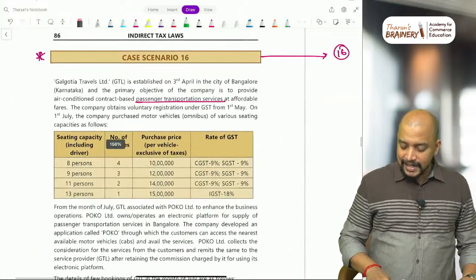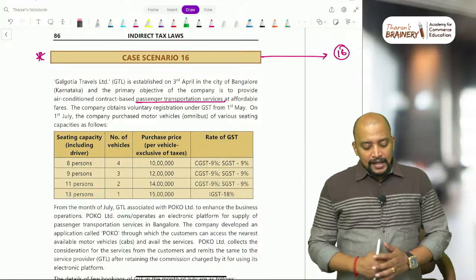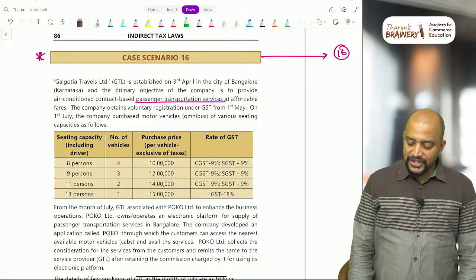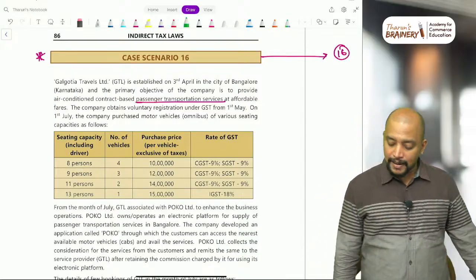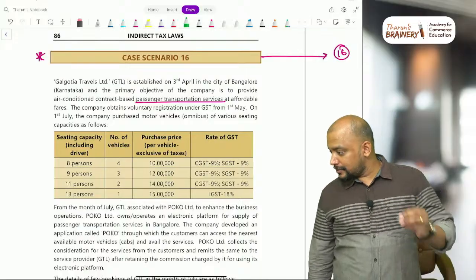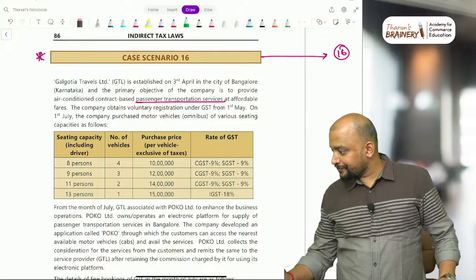Yes, see this case scenario number 16. Galgotia Travels is established on 3rd April in the city of Bengaluru, and the primary objective of the company is to provide... So there is one question.